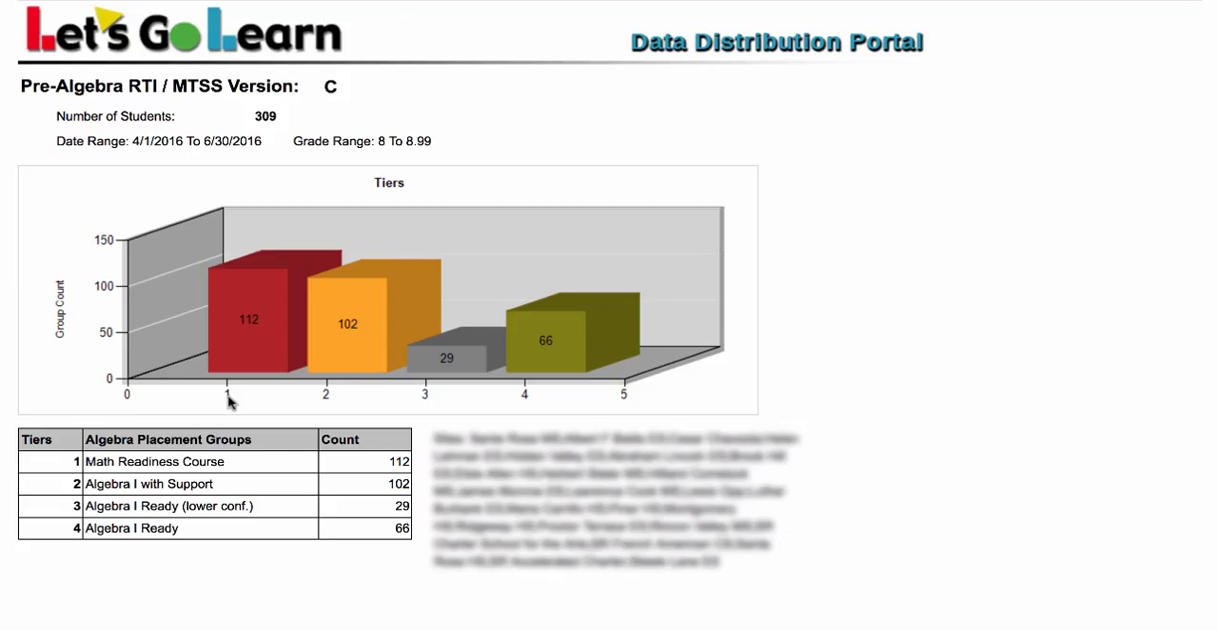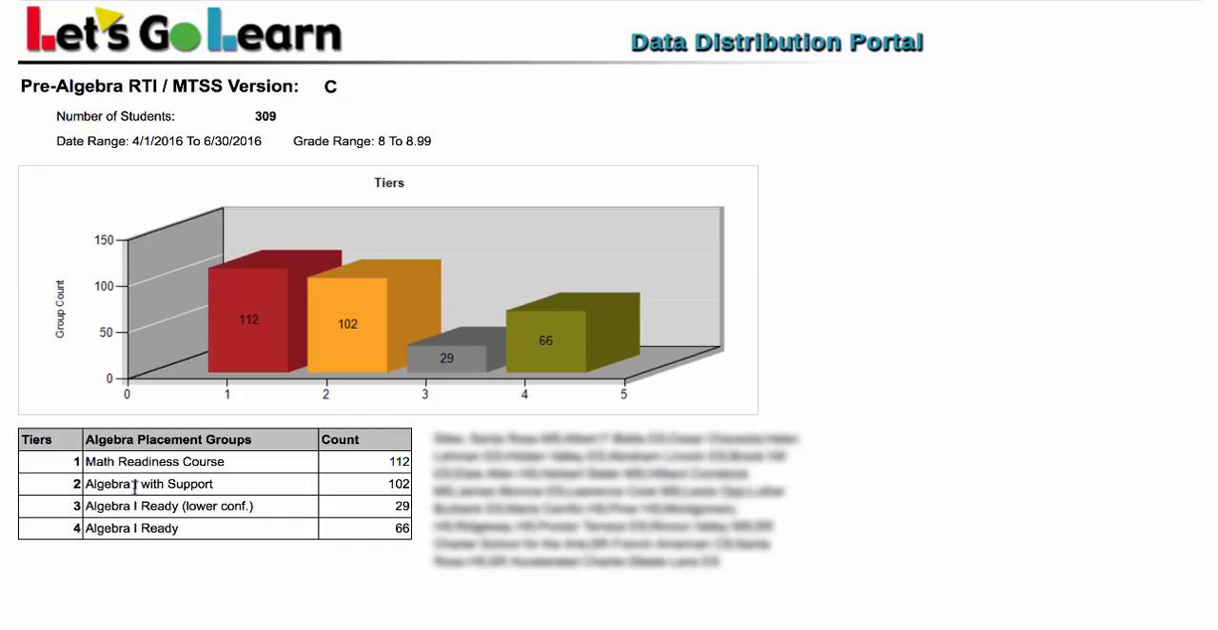The first group is Math Readiness. So this is really your students who are not ready for 9th grade mathematics. So they're working on basic math skills. That's the reason why we place them into this. We look at the subtest associated with basic math, and the students have not made a certain level, so they are placed into this tier 1 group.